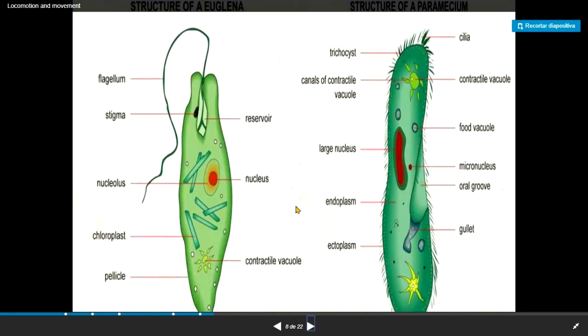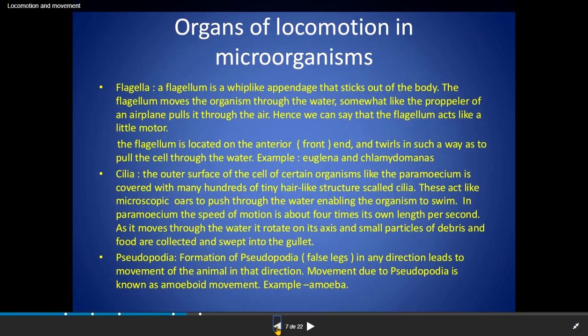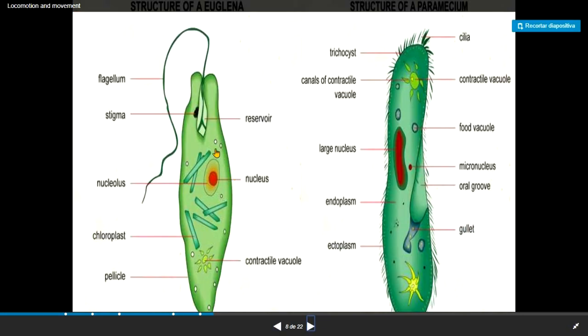Well, this is an example of animals with cilia, animals with pseudopodia, and another animal with a flagellum. What is the difference between flagella and cilia? Well, this is the flagellum. If you see, it's only one. Look. And the cilia in a paramecium, for example, are a lot of them. Look, they are around the whole body. That is the difference.